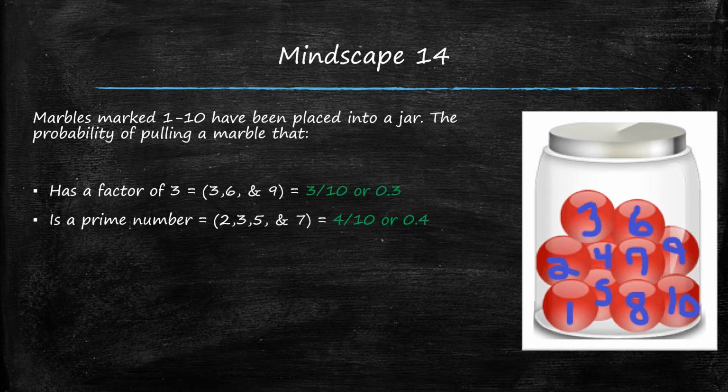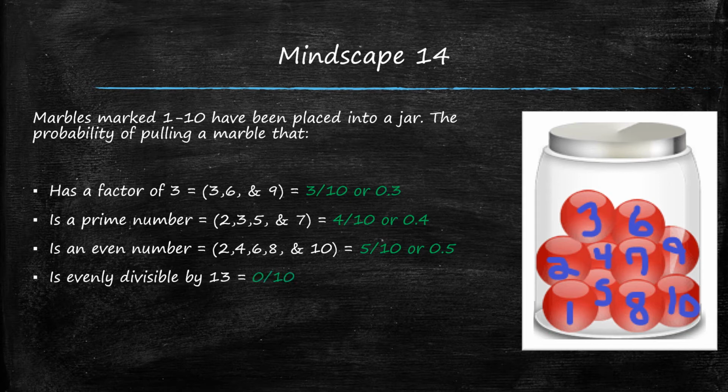Is a prime number. We know that there are 4 marbles in this jar that are a prime number: 2, 3, 5, and 7. So the probability is 4 out of 10 or 0.4. Is an even number. We know that there are 5 even marbles in this jar: 2, 4, 6, 8, and 10. So the probability is 5 out of 10 or 0.5. And finally, is evenly divisible by 13. There are no marbles in this jar that are evenly divisible by 13, so the probability is 0.